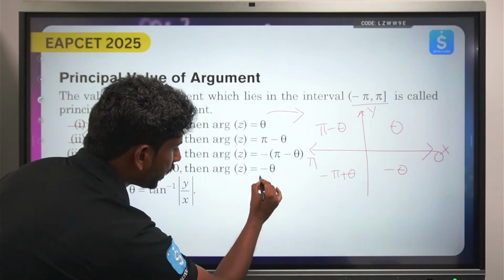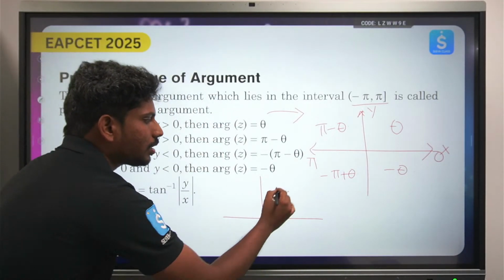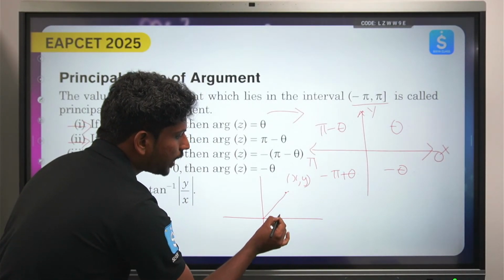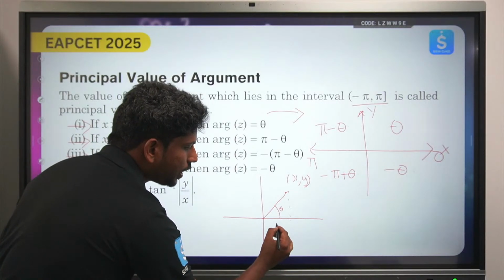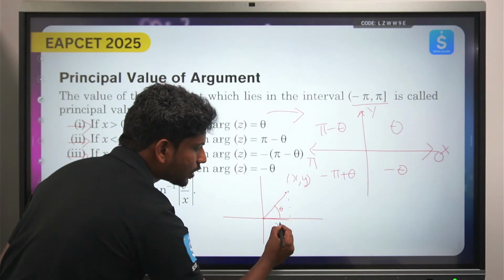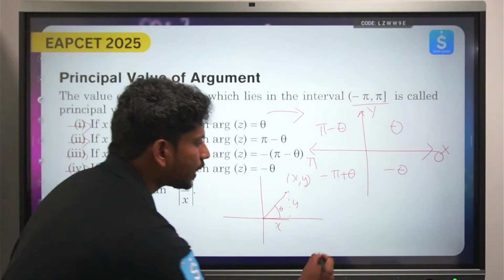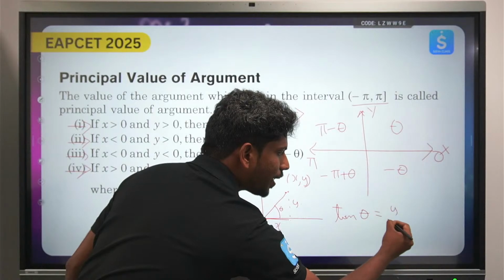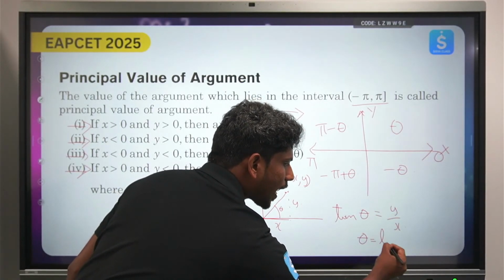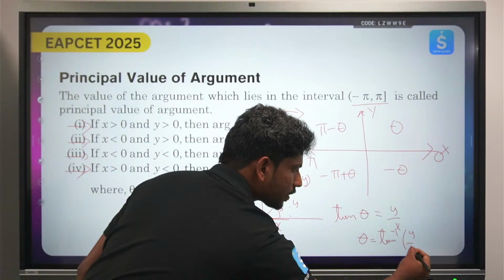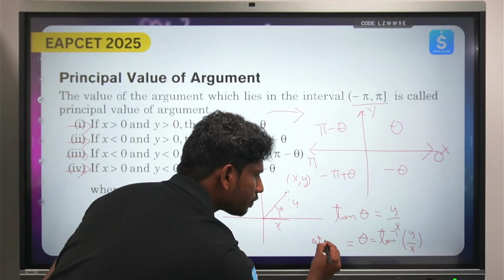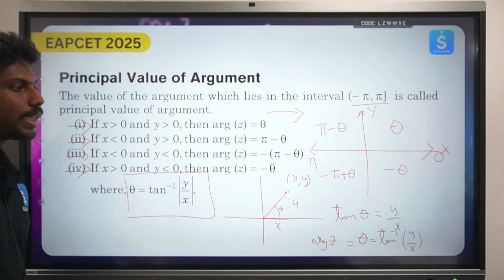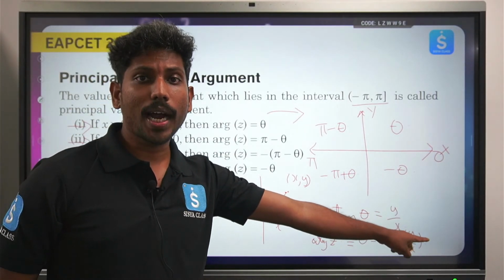So how do we find this argument value? I take a point and denote z as x comma y. If you take the theta value, the base will be x and the height will be y. So tan theta is opposite by adjacent, which equals y by x. So theta equals tan inverse y by x, and this is the argument of z. Every single time, theta is the tan inverse of the imaginary part by the real part.